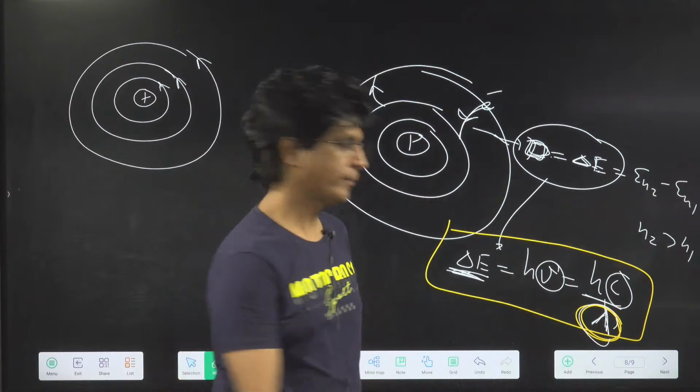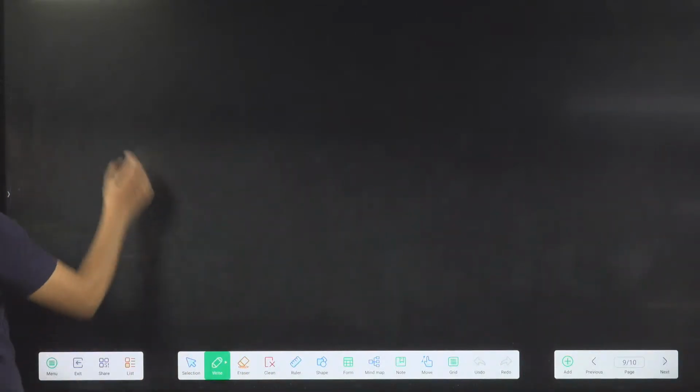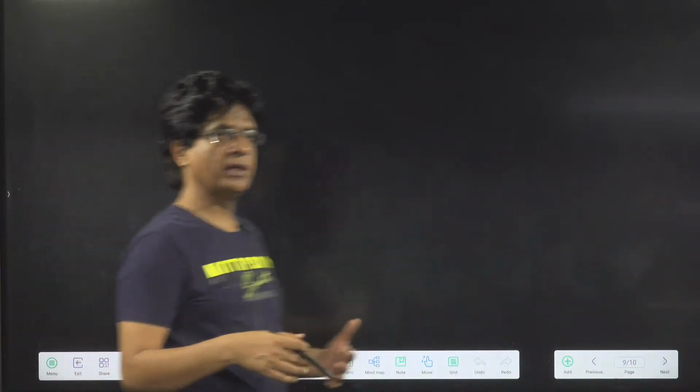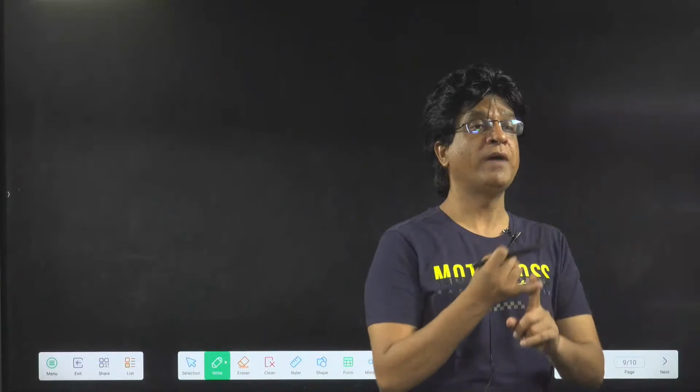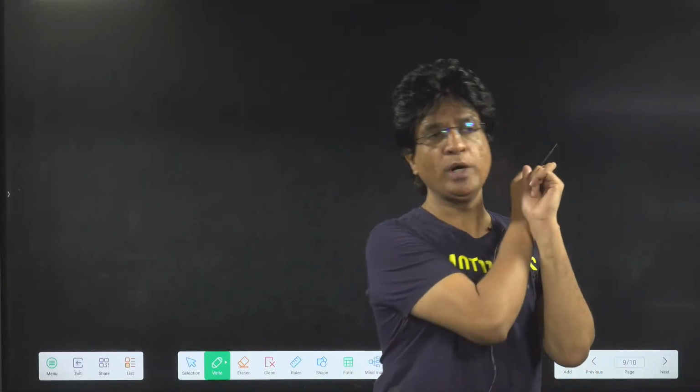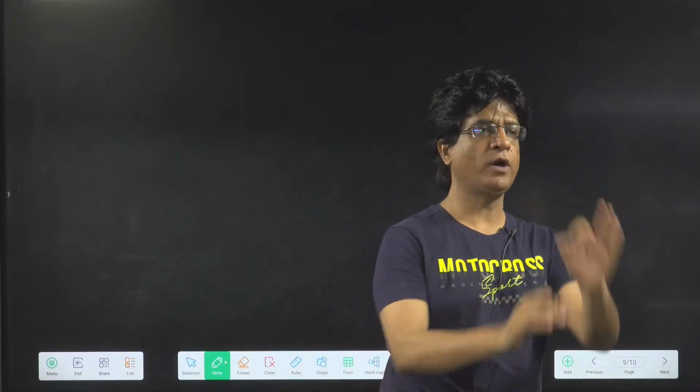Yes or no? Okay, now we come to this part. Now we'll discuss the radius, energy, velocity, frequency of the electron in what? One electron species. Bohr's model is only valid for one electron species. Yes or no? Okay?